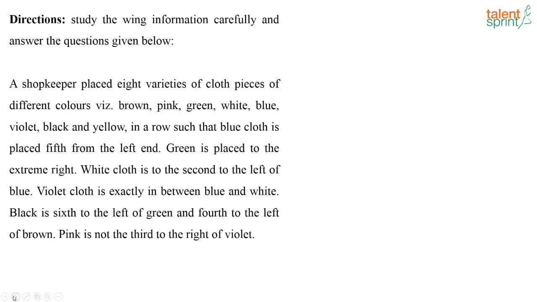A shopkeeper placed 8 varieties of cloth pieces of different colors in a row such that blue cloth is placed 5th from the left end. So how many cloths are there? 1, 2, 3, 4, 5, 6, 7, 8. Now this is going to be my left end and this is going to be my right end. Blue cloth is placed 5th from the left end. So 1, 2, 3, 4, 5. So this is going to be blue. I'm just going to write down the numberings here so that it's easier.